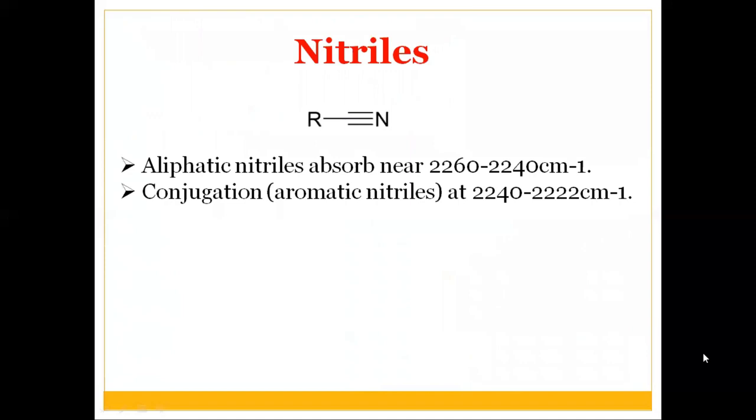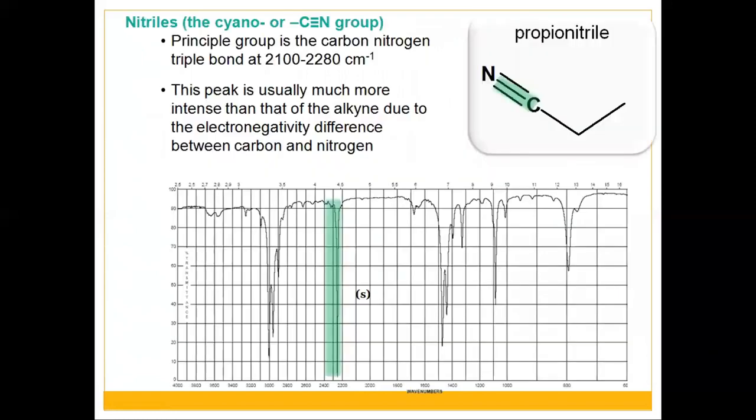In the case of nitriles, with the triple bond, aliphatic nitriles absorb near 2240 to 2260 per centimeter. And with conjugation, like in aromatic nitriles, it will be observed between 2220 to 2240 per centimeter. In nitriles, the principal group is the carbon-nitrogen triple bond at 2100 to 2280 per centimeter.